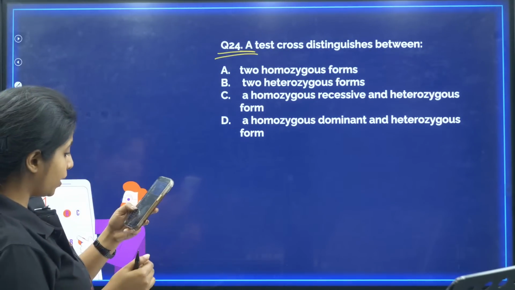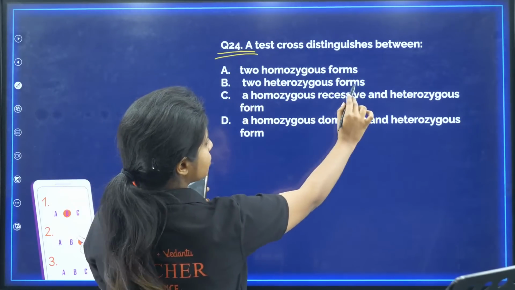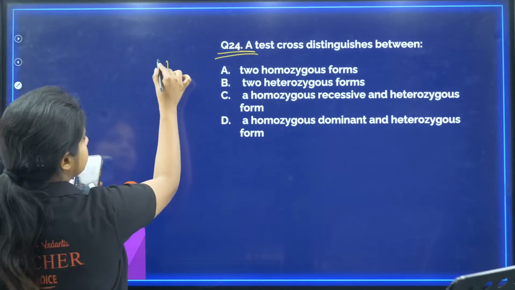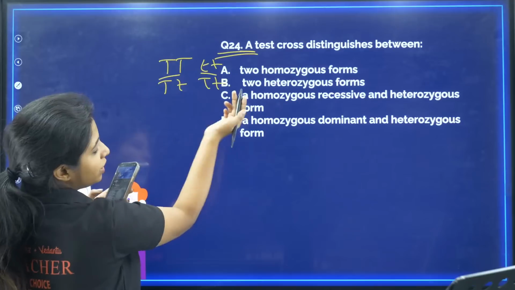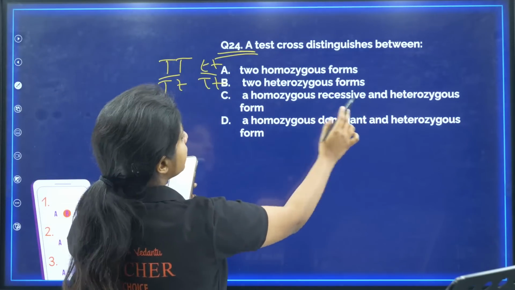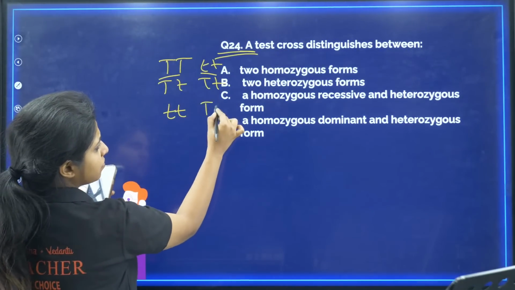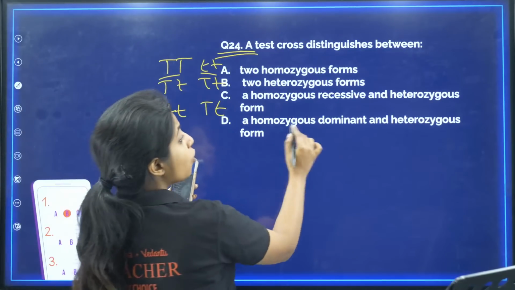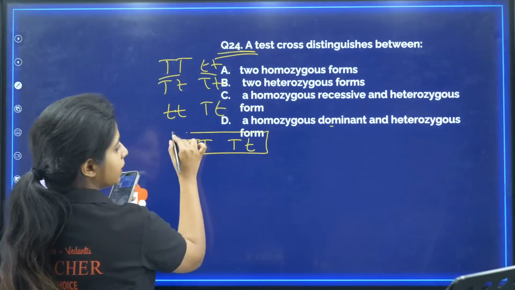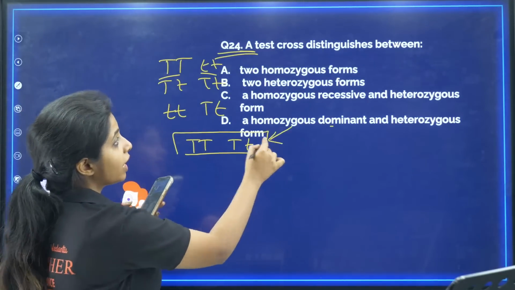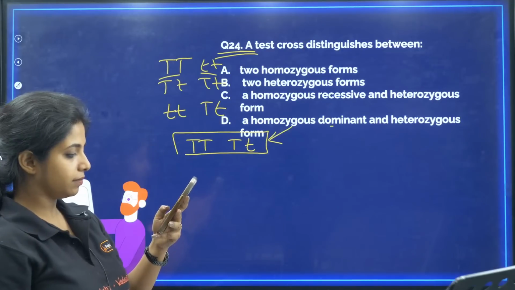Question 24: a test cross distinguishes between a homozygous form and a heterozygous form. Homozygous means, for example, this and this. Heterozygous means this and this. Why do I need to distinguish? Is it to distinguish a homozygous recessive and a heterozygous form? No. It is to distinguish a homozygous dominant and a heterozygous form. This would be correct. I want to distinguish between these, and this is why I do a test cross. I hope you are able to understand this.